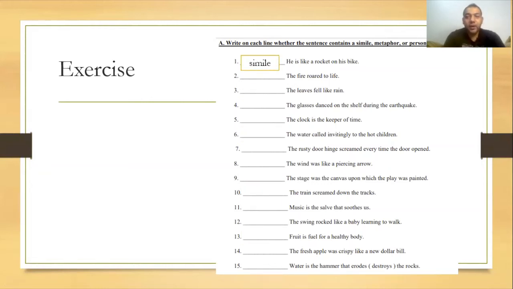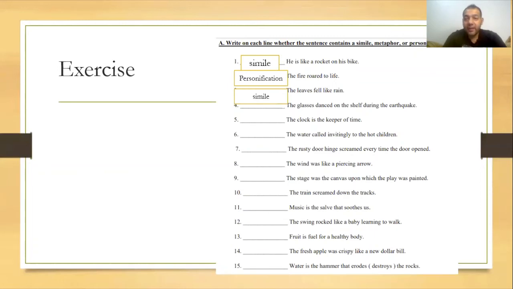The second one, the fire roared to life. The fire roar. Can the fire roar? No. So what kind of figure of speech is it? Yes, it's a personification. So the fire roared to life. This one is personification because here roaring, guys, is a feature of a man. Here it means shouting, like the fire roared to life, as if it's a man shouting to life.